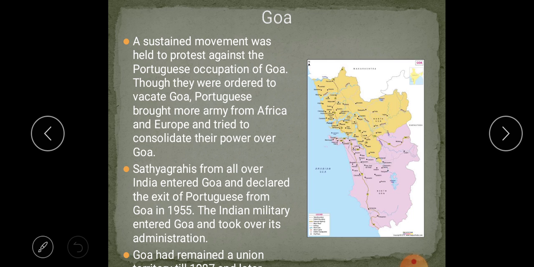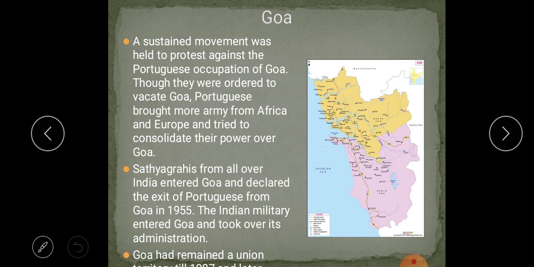Now the Indian Union wanted to end that rule and merge that part also into the Indian Union. The Portuguese brought more army from Africa and Europe and tried to consolidate their power over Goa. Satyagrahis from all over India entered Goa and demanded the exit of the Portuguese in 1955.